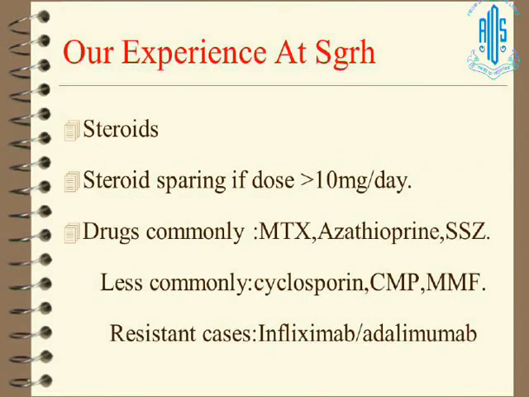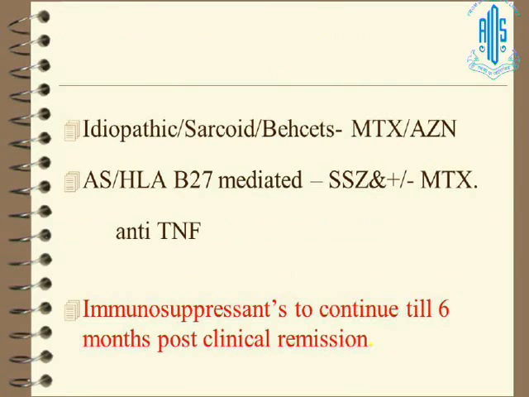So what is our experience at Sir Gangaram Hospital along with our ophthalmology colleagues? Steroid sparing drug dose is more than 10. Now we commonly use methotrexate, azathioprine and sulfasalazine. Less commonly cyclosporine, cyclophosphamide and MMF, but for life-threatening eye disease we use cyclophosphamide and MMF, and in resistant cases we are using infliximab and adalimumab. And in idiopathic sarcoid and Behcet's, for Behcet's definitely azathioprine is the drug of choice. Sarcoid, if you have arthritis along with sarcoid, methotrexate is the drug of choice.